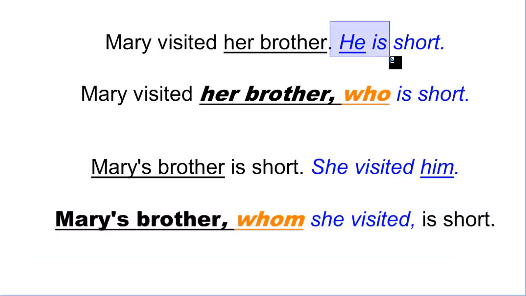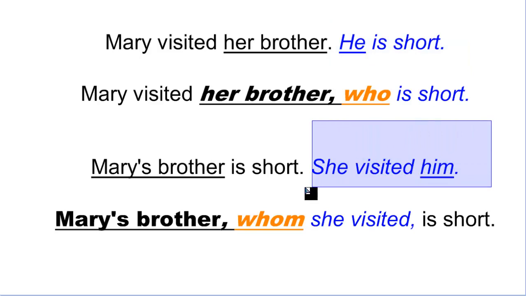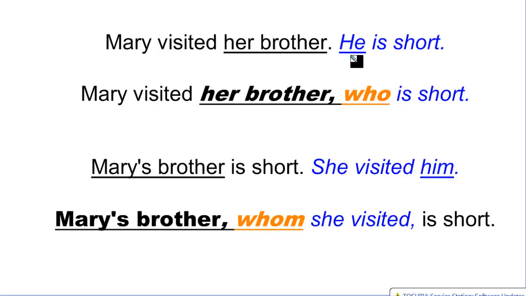There is a little difference here. The nature of the commentary is a little bit different. In the first case, notice that the person is short. The commentary is "he is short." But in the second sentence it is "she visited him." So the difference in this case is that in the first case, you are talking about the subject. And in the second case, you're talking about the object.